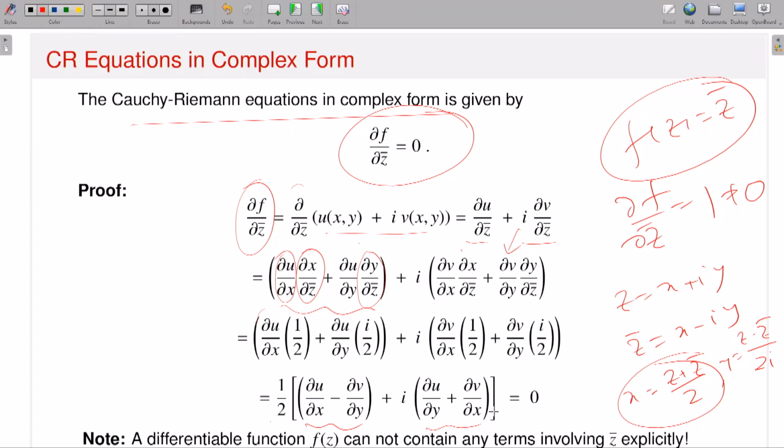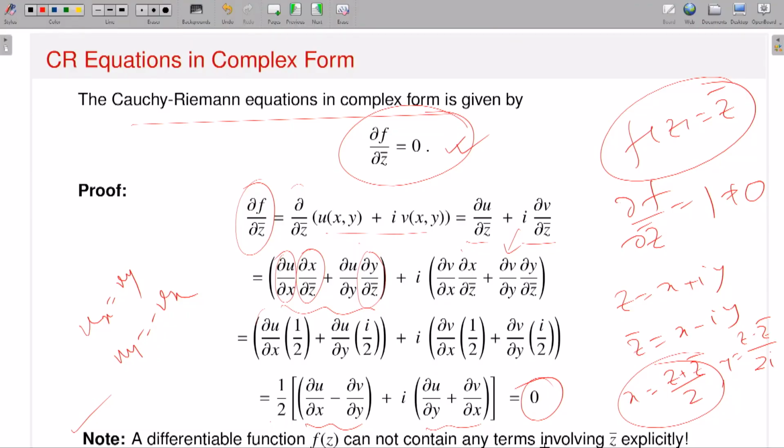But in the Cartesian coordinates, if my function is complex differentiable, that means ux is equal to vy and uy is equal to minus vx. So therefore this object is 0. So therefore del f del z bar is 0. So you can say that the CR equation in complex form is nothing but f should be free explicitly from the z bar variable. I have written.